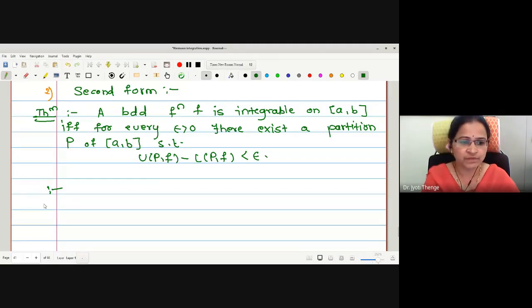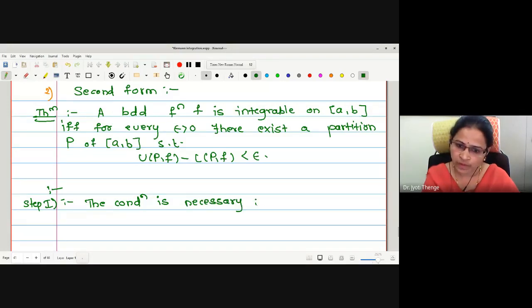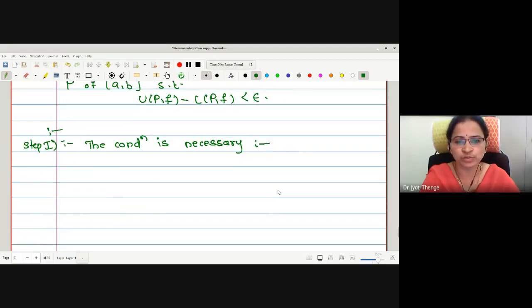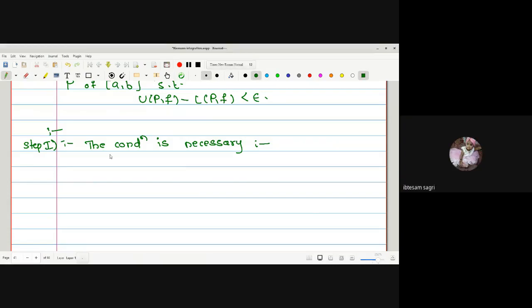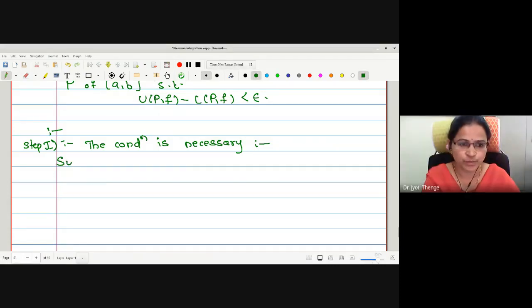Okay, again we will prove this in 2 steps. Condition is necessary, condition is sufficient. Can anyone tell me what should I assume? Yes. Function f is integrable. Suppose a function f is integrable.